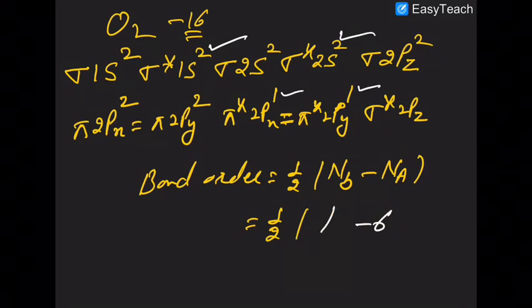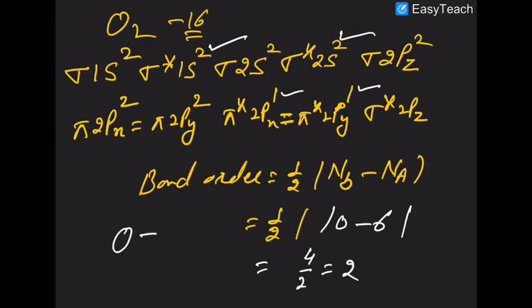In bonding, there are 10. So the answer will be 4/2, that is 2. So there are 2 bonds in the O2 molecule, and 2 electrons are unpaired, so it is paramagnetic.